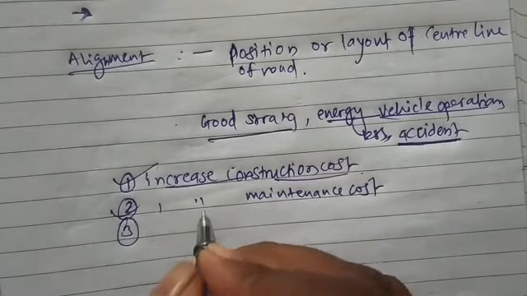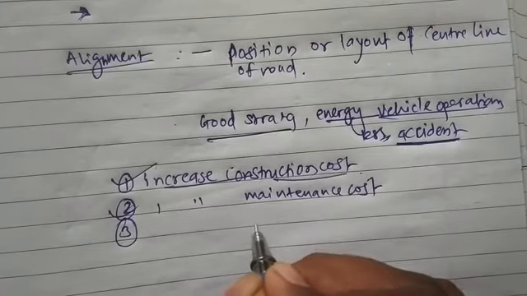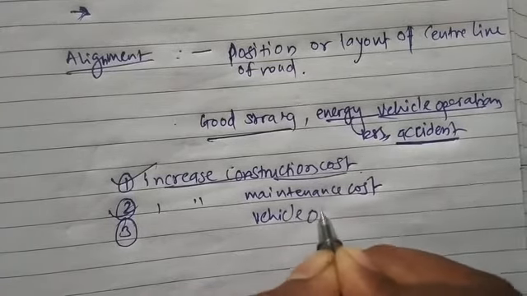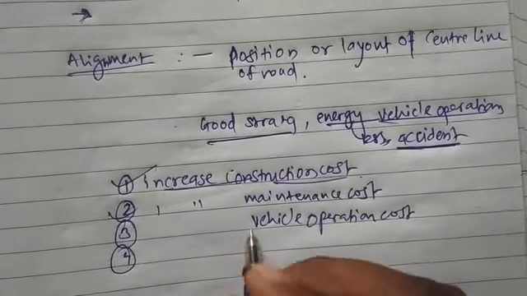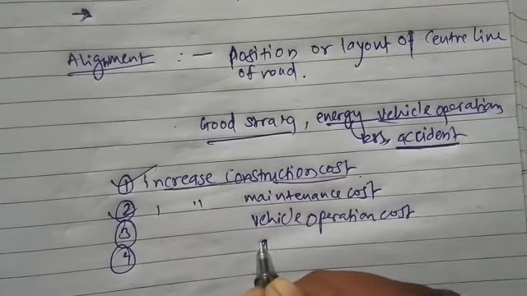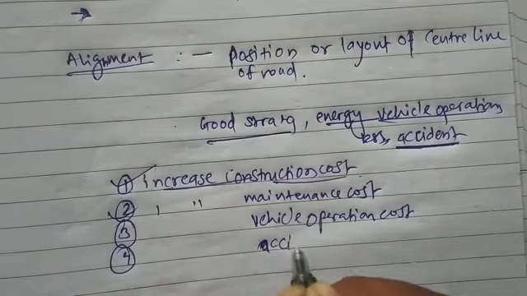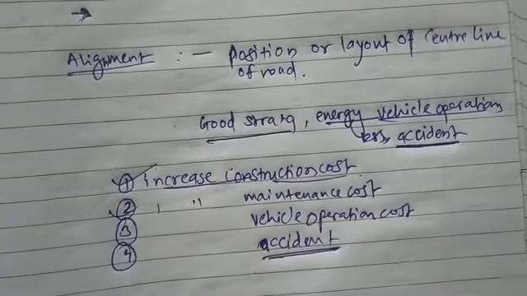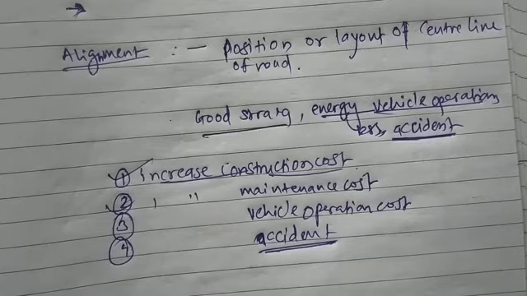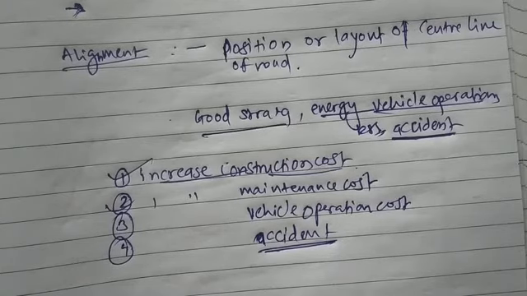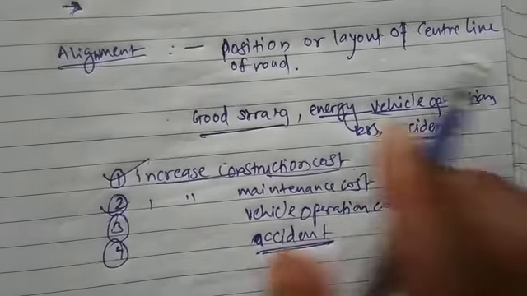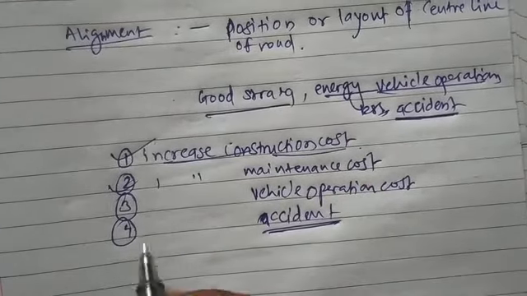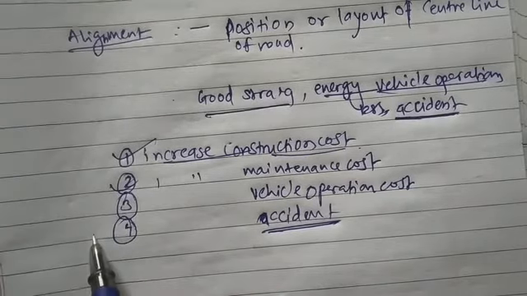Third, it may increase vehicle operation cost. And the last, it can consider, it may increase accident. Okay, so these are the 4 possibilities which may occur due to the alignment, means the alignment which is not properly planned. Okay, so we have already discussed that also, but I have listed and written this for your reference.